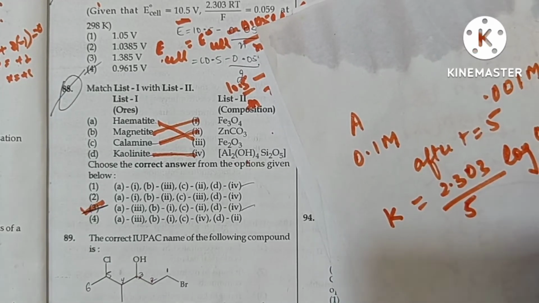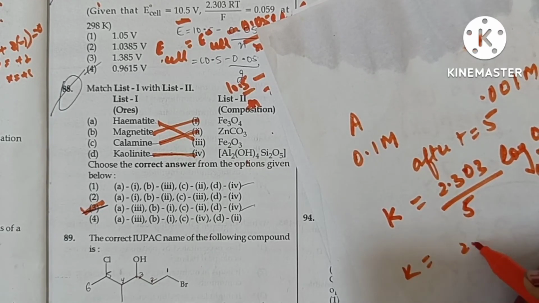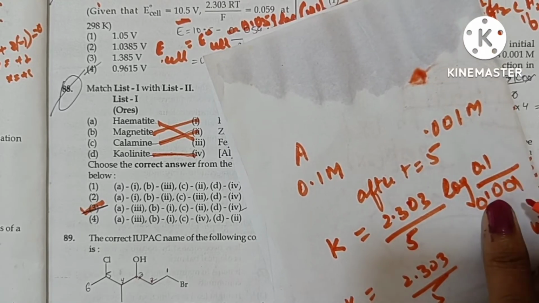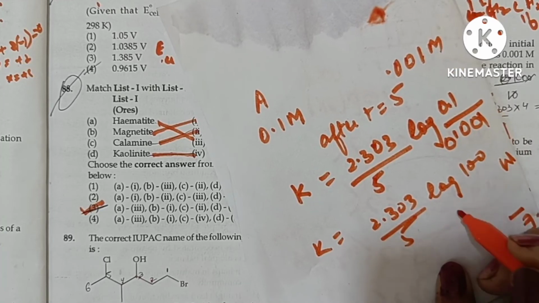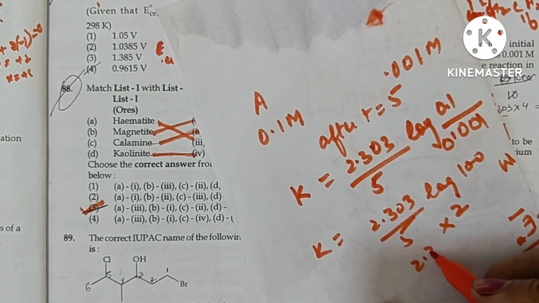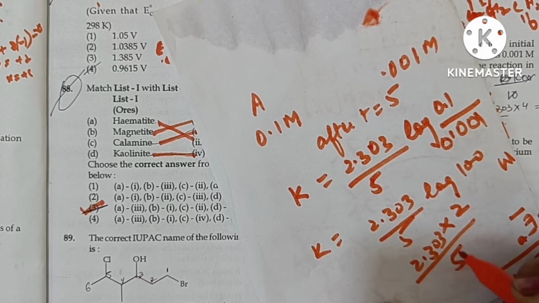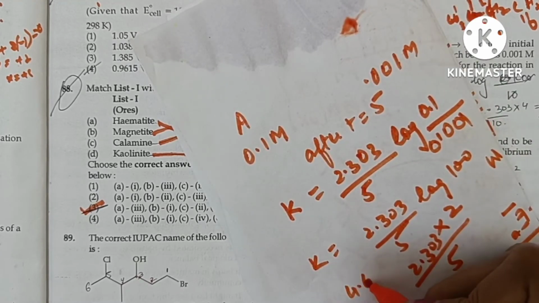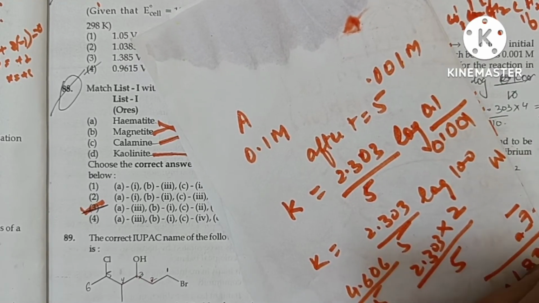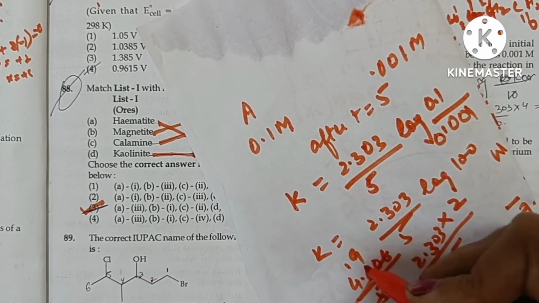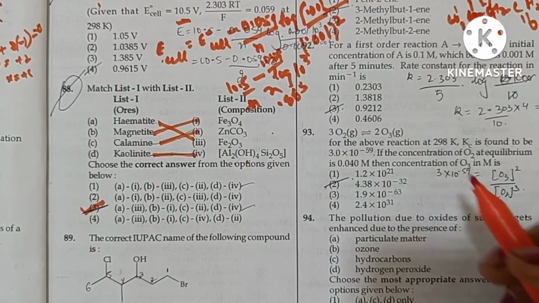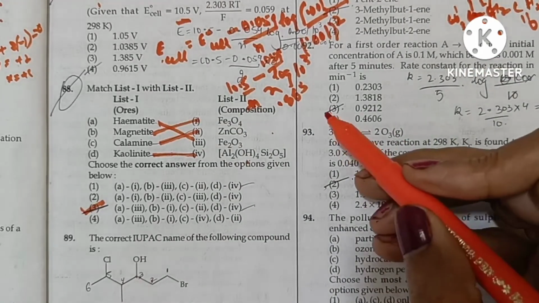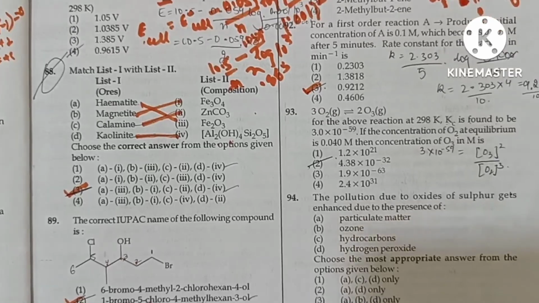So solving this equation, we get K is equal to 2.303 upon 5 into log of 1000 upon 10, that is log 100. Log 100 is 2. So 2 into 2.303 upon 5, 4.606 upon 5 will be 0.921. So option 3 is the correct answer.